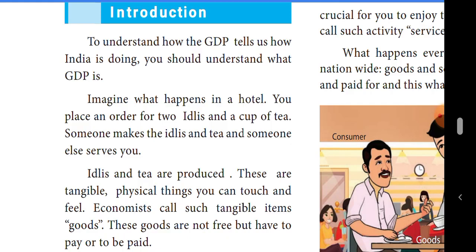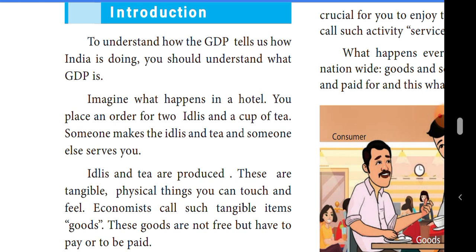Suppose your friend asks another question: how is India doing? Can you say the answer, students? You cannot say the answer, is it? It is a very difficult question because she is asking about the condition of the nation. So we cannot easily say the answer.